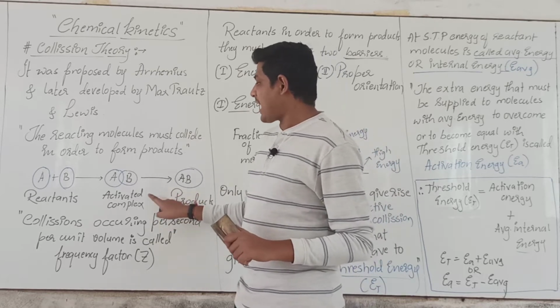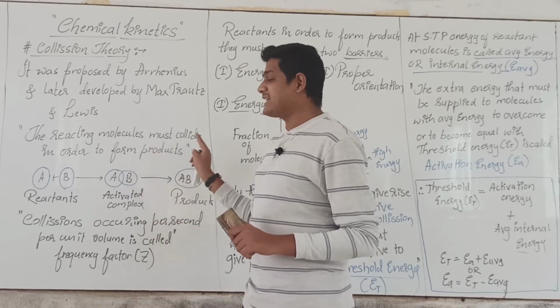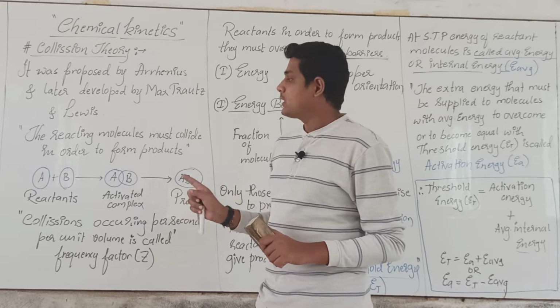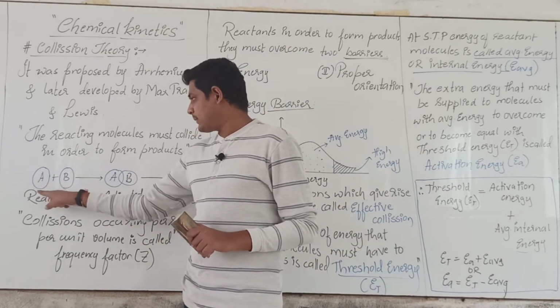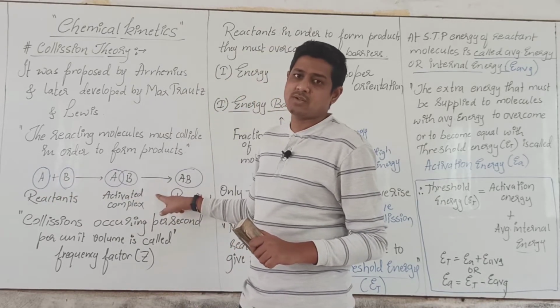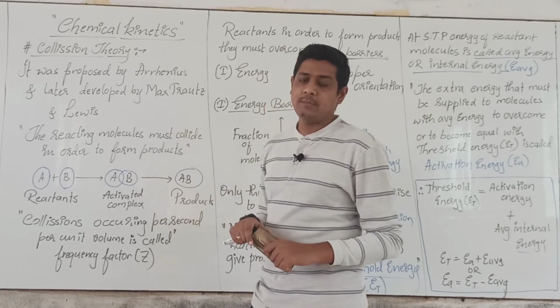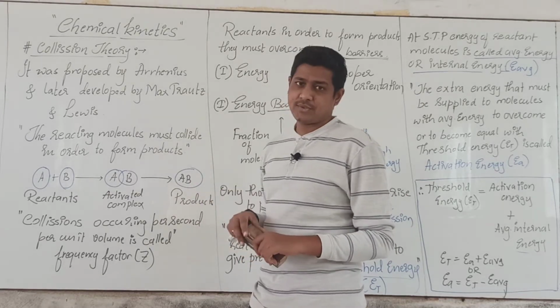Later this activated complex, which is highly unstable, will dissociate, giving you the product. So I'll repeat again: the reactant molecules collide, and when they collide, they form an unstable species called the activated complex. This activated complex will dissociate, giving you the products.